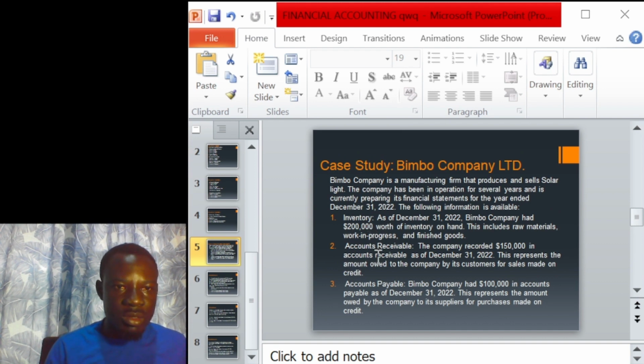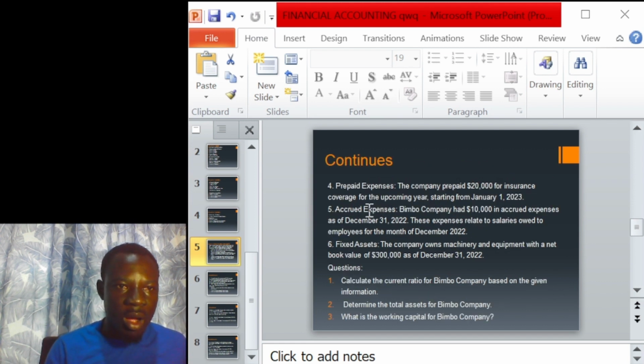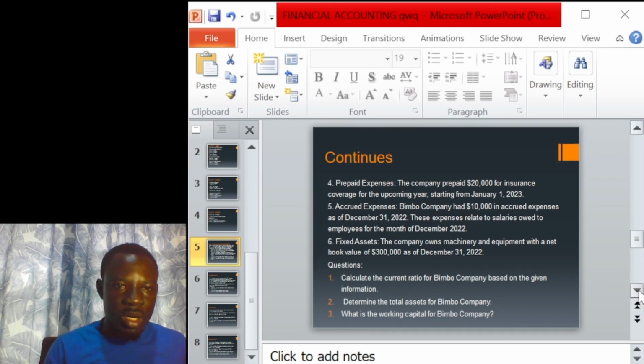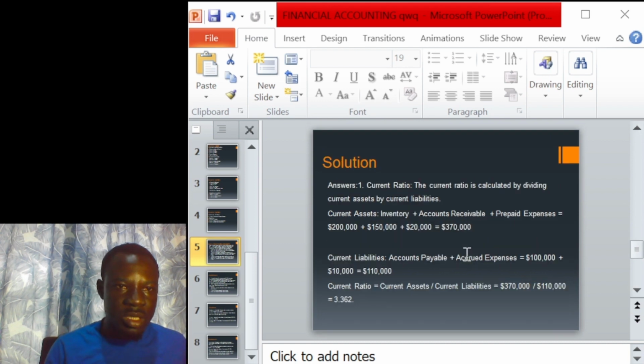Account receivables too is 150,000 worth of goods. Then we move on to our prepaid expense, which is $10,000. So if you add $200,000 plus $150,000 plus $10,000,